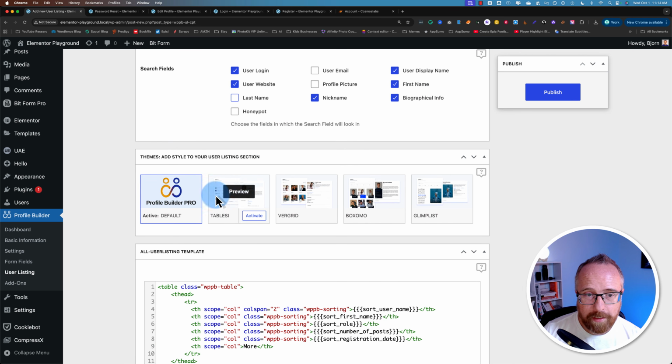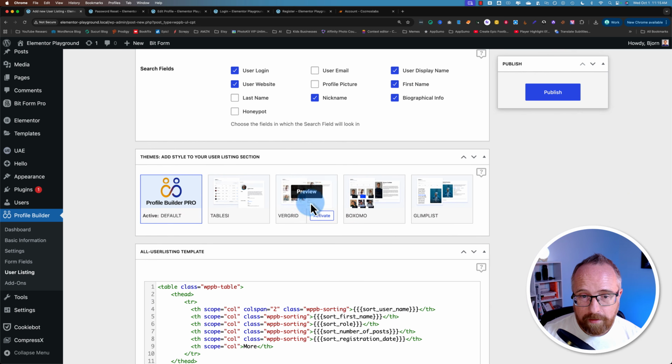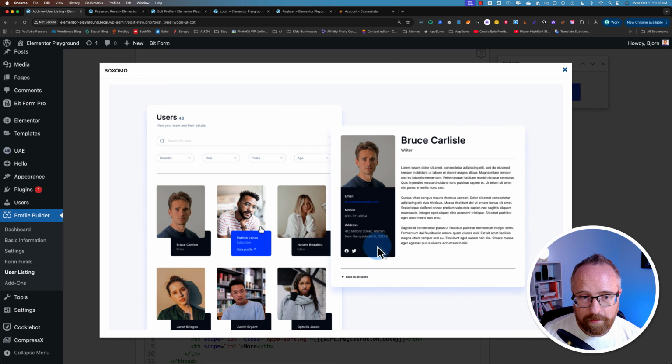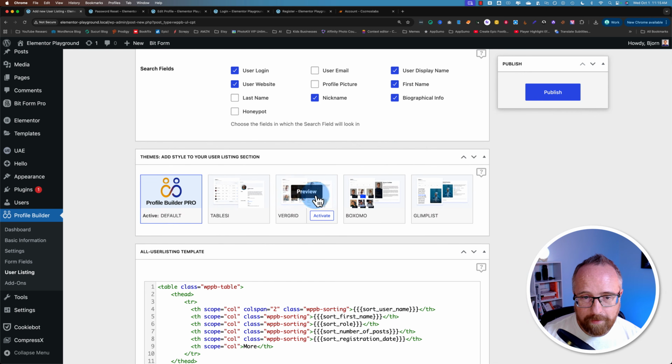For the themes, we have these options here. The default one works, but it's not the prettiest. Tables looks pretty cool. This is how your profiles would be displayed. So this would be the listing page itself, and this is the individual profile page when someone clicks on one of the items. This is another option. I like this one. These cards, and then the full profile looks like that. There's another one. And another one. I have to say my favorite, I think, is this one.